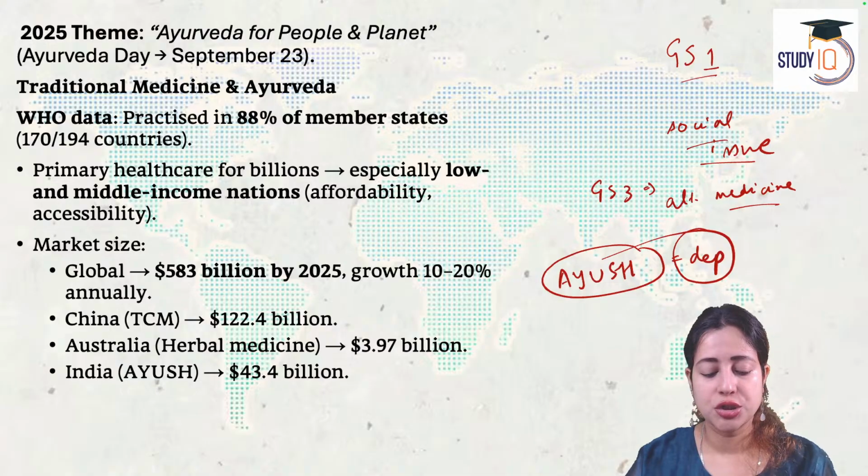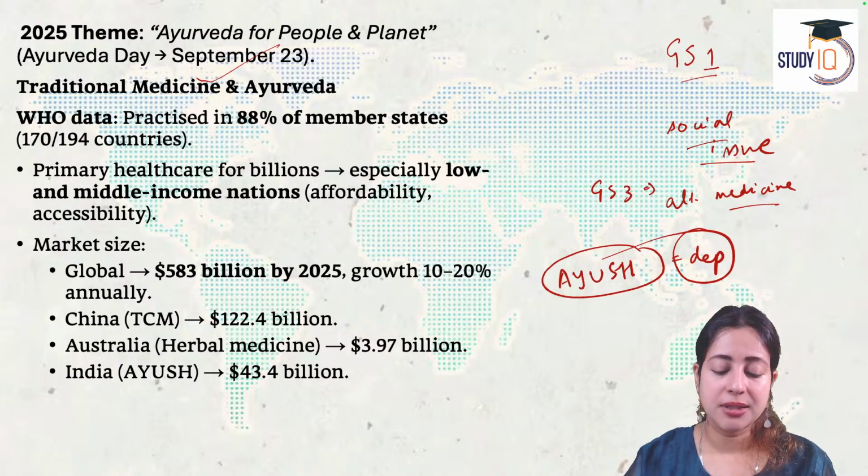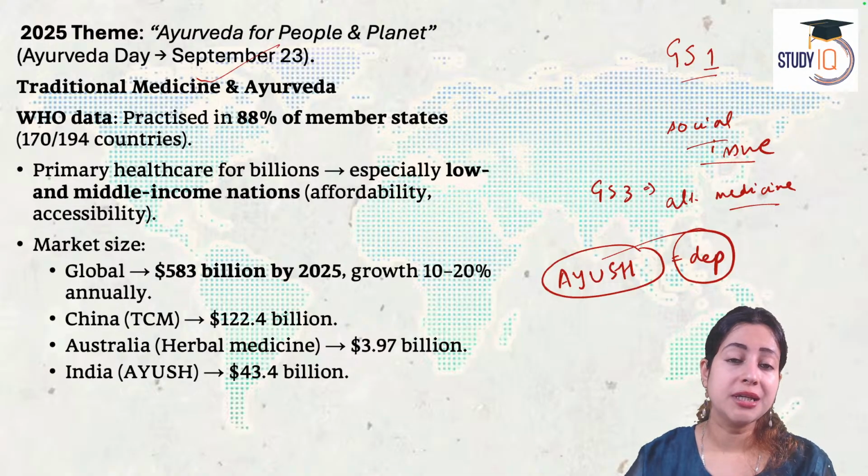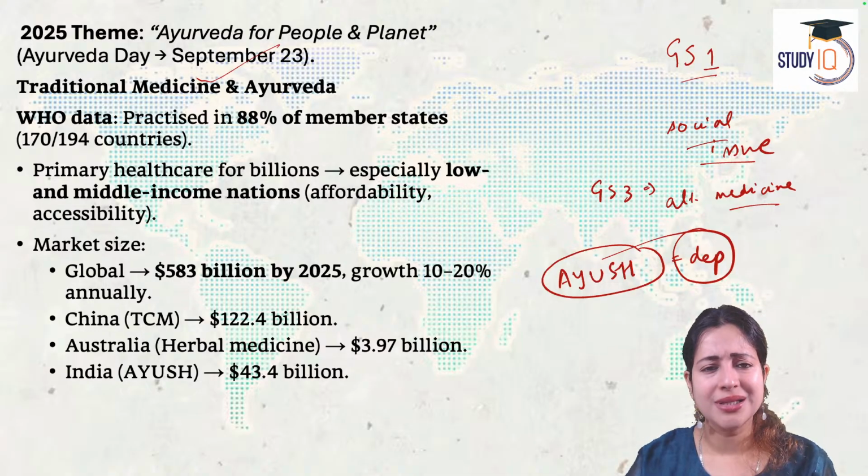So, what is traditional medicine? Now, today on 23rd September, we are celebrating Ayurveda Day. What's the theme for this year? Ayurveda for people and the planet. A beautiful theme indeed. Because we all know Ayurveda is for people. Yes, it is about making human health better. But we must understand it is also about making the planet's health better.